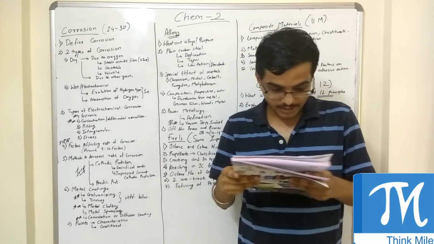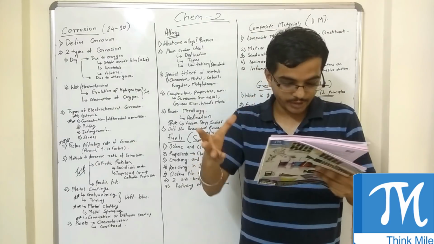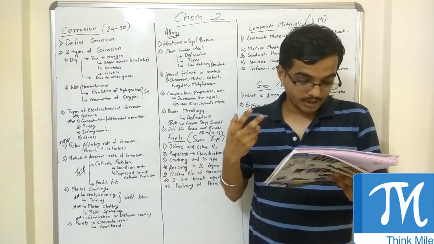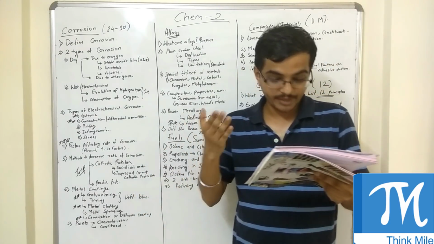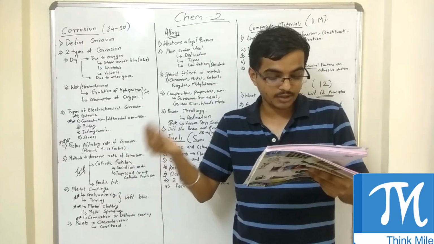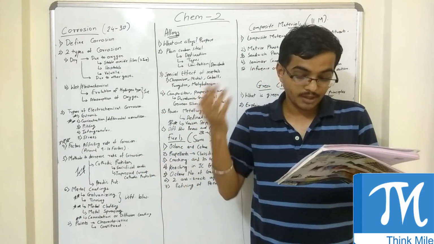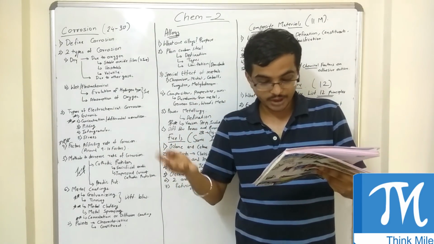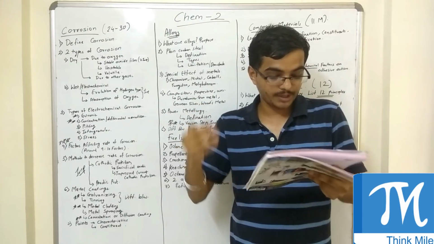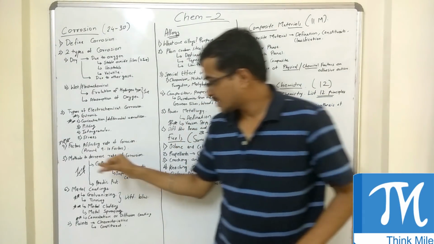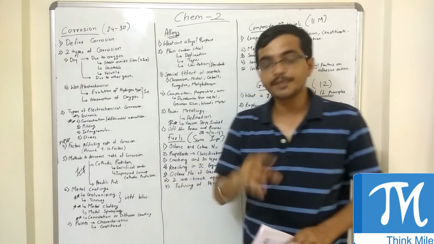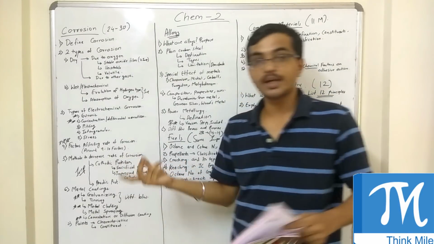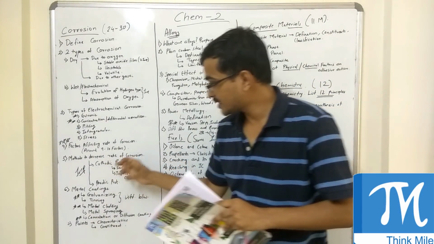The questions that were asked on this were: What is cathodic protection? Explain impressed current method for corrosion control. What is the principle of cathodic protection? Explain any one method of corrosion control by cathodic protection. Again, there was one more question: What is the principle of cathodic protection? Explain sacrificial anodic protection method. So such questions were asked on this. If you see the paper, generally one question is for sure on cathodic protection, or they will say any one type. So this is about cathodic protection.